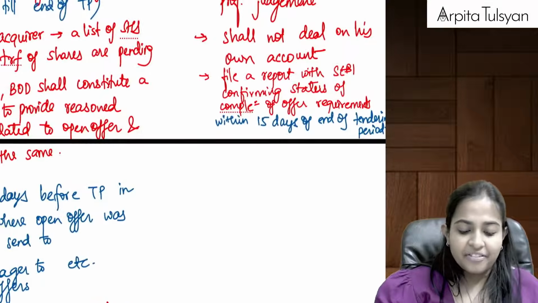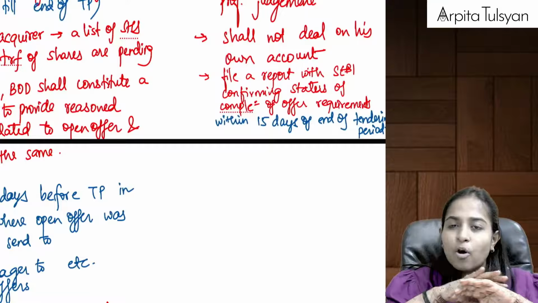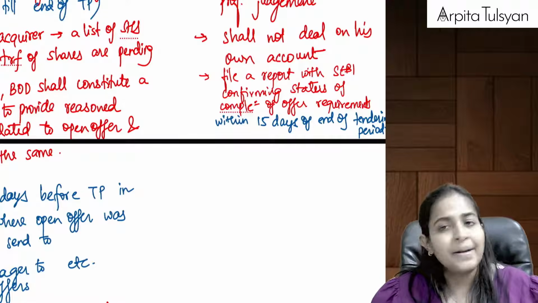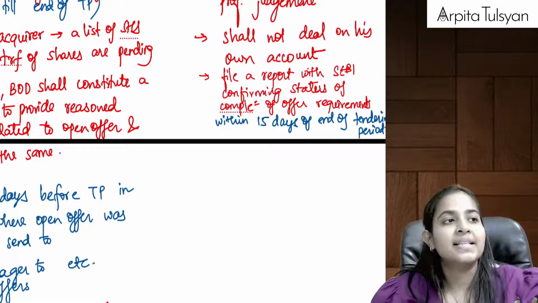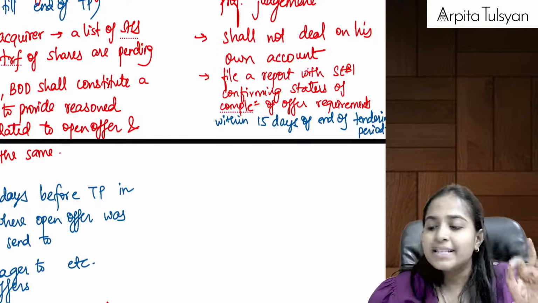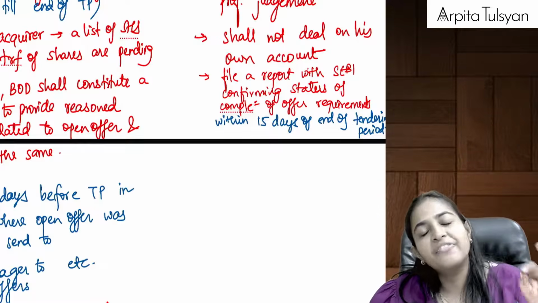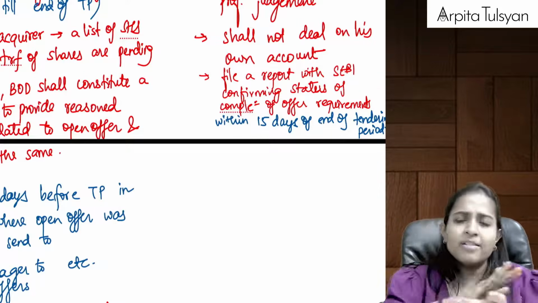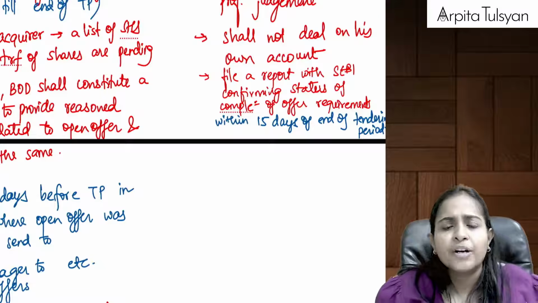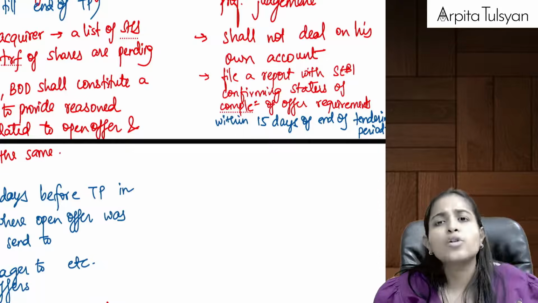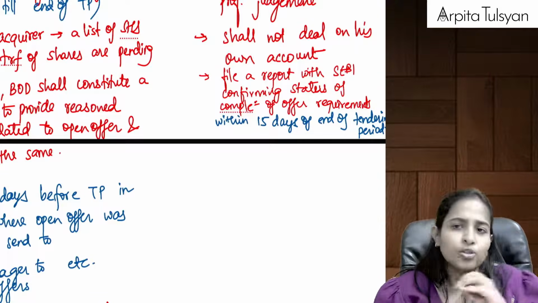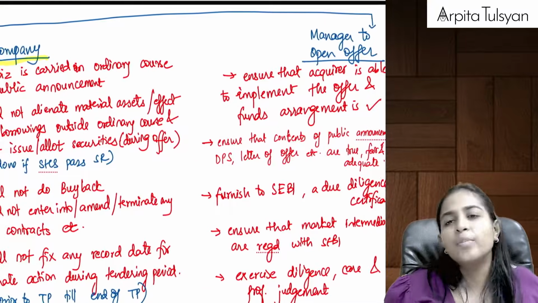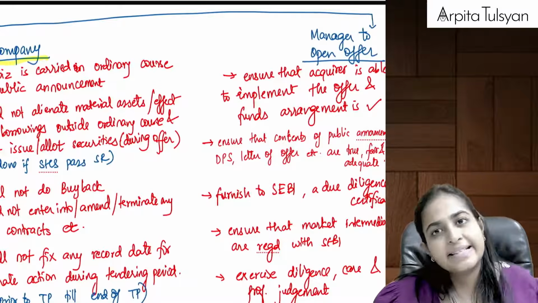And finally, once the offer requirements are completed, he will file a report with SEBI that all the requirements are fulfilled. He will have to file this with SEBI within 15 days from the end of the tendering period. It is a closure kind of report that the tendering period is over, all the offer requirements were met and everything has been done properly. He will report it to SEBI.